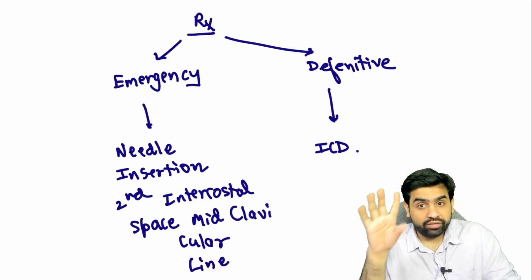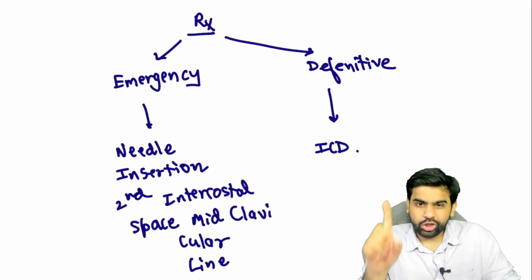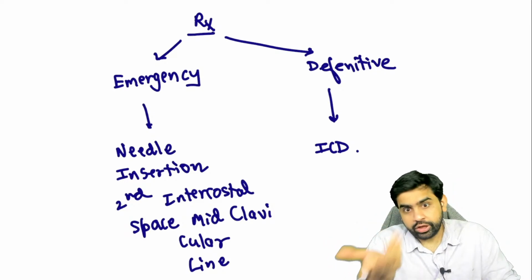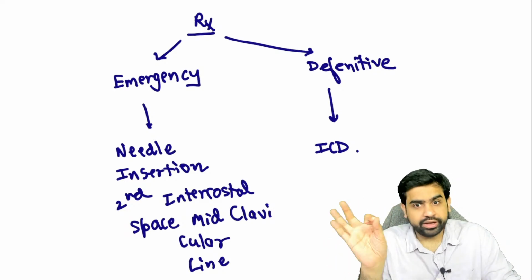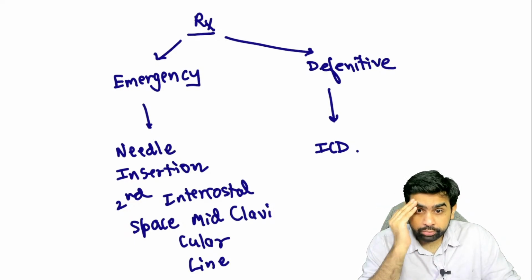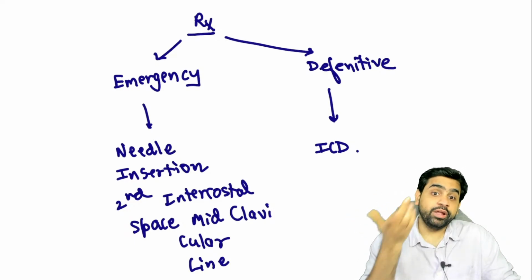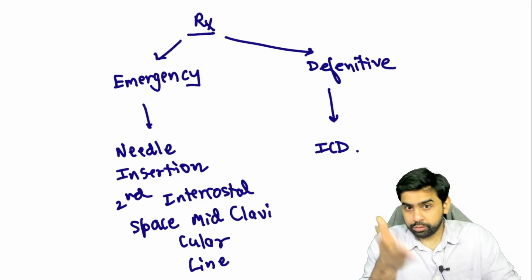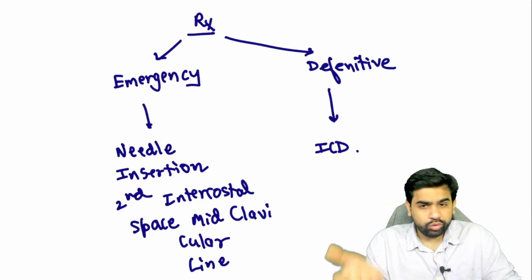See, Satyaja, every time there is a tension pneumothorax, the patient will have some amount of sinuses. Now, why don't you directly put an ICD? You might be thinking, why first put a wide bore needle, then an ICD? ICD is going to take some time. Let's assume you are the best trauma surgeon in the world, but you are in a mall where this tension pneumothorax patient is. You cannot put an ICD over there.